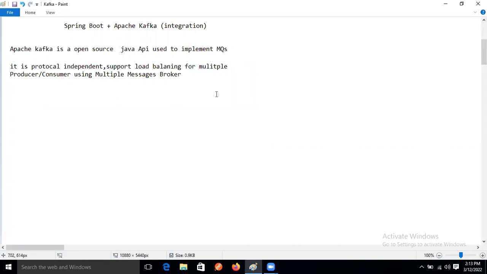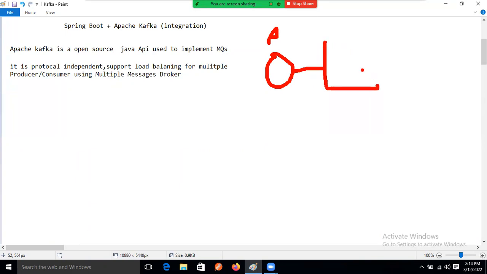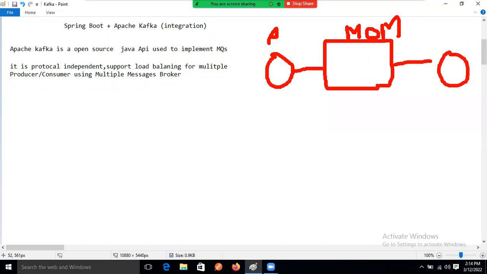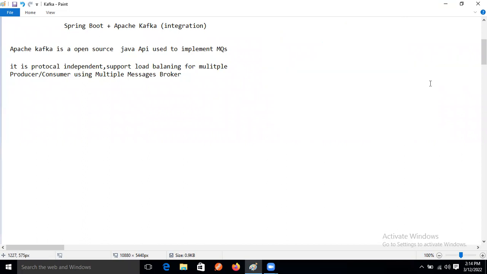What is a broker? Whenever the producer sends the data, just assume this is the producer application. Last time, the MOM server was accepting that data, and then the consumer was getting the data. But this time, the producer will send the data, and it will go to one topic.